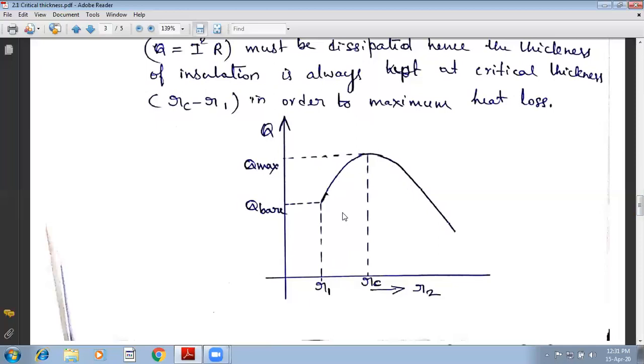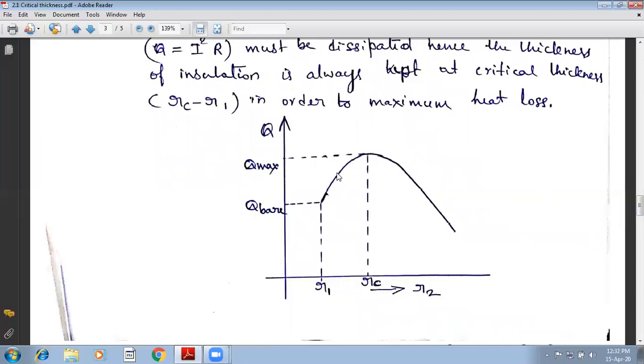Now for current carrying wires, it should always increase the heat transfer. If you apply the insulating material, up to this point, it will increase. It is not recommended to make the insulation radius more than critical radius for electric wires.